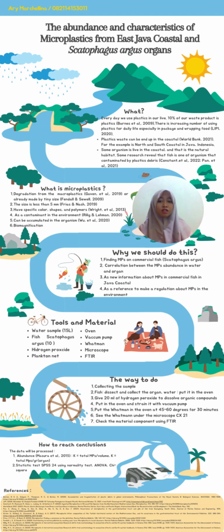The second topic is about what microplastic is. Microplastic can be made from the degradation of macroplastic that we use in our daily life, or some factories already make it in tiny size. The size is less than 5 millimeters, but in my research we use 5 millimeters until 1 millimeter. Microplastic has specific colors that differ from the organ, specific shapes like fiber, fragment or pellet, and specific polymers that we can detect using FTIR.